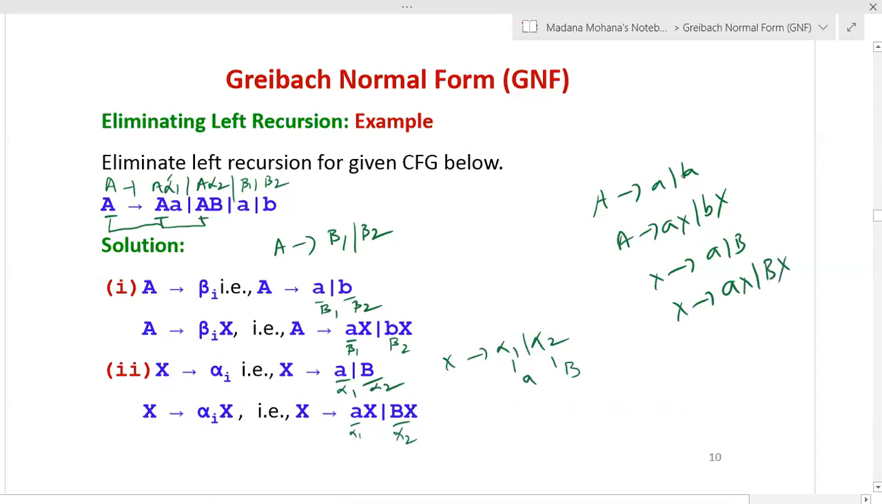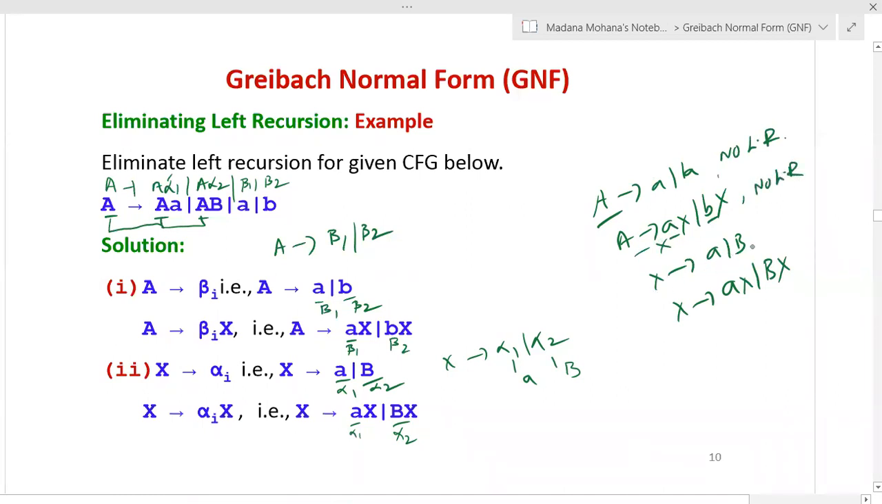Now you can see left recursion. Here, the left-hand side variable does not appear as the leftmost variable in the right-hand side. So therefore, no left recursion. Then A derives AX. Here, see this one and this one are not the same. Even this one and this one are not the same. So therefore, here also no left recursion.